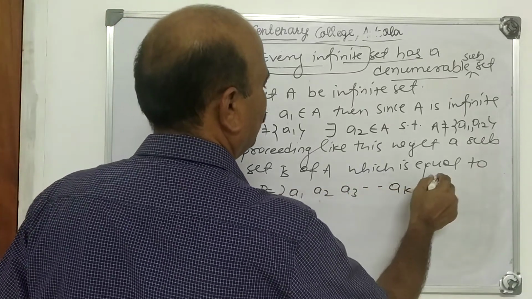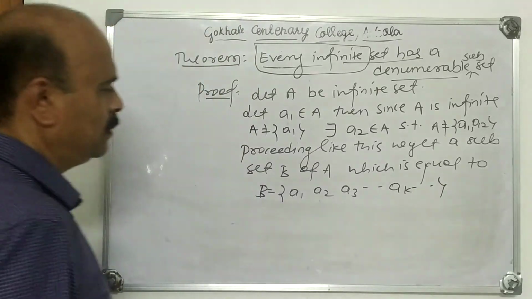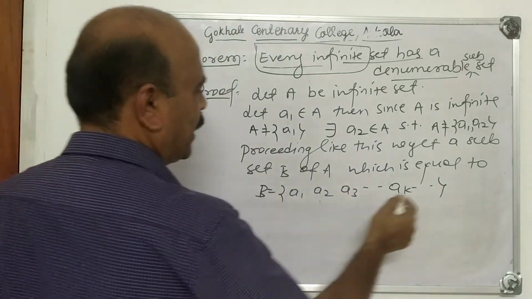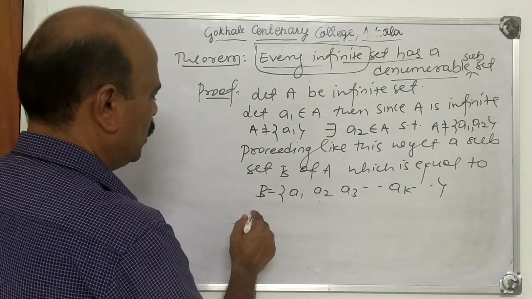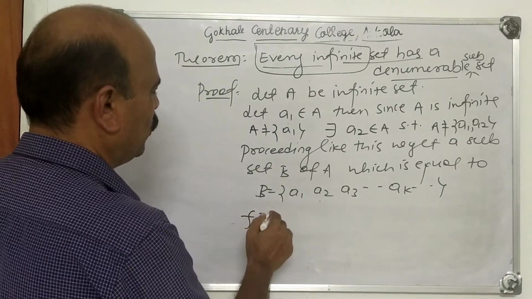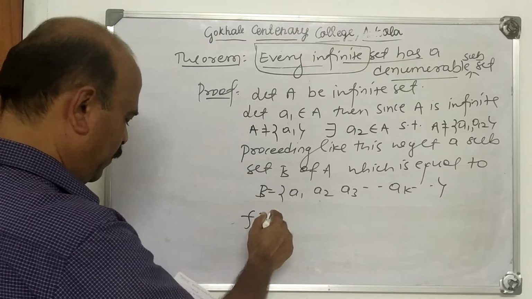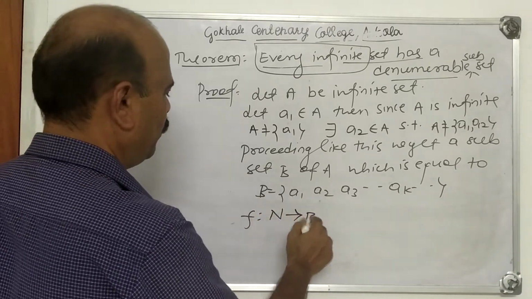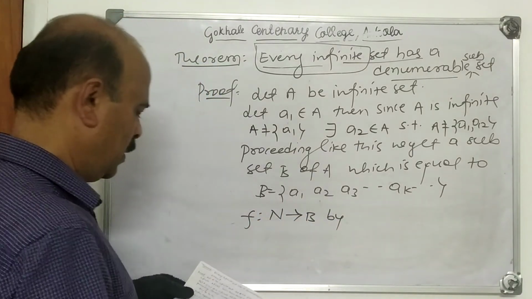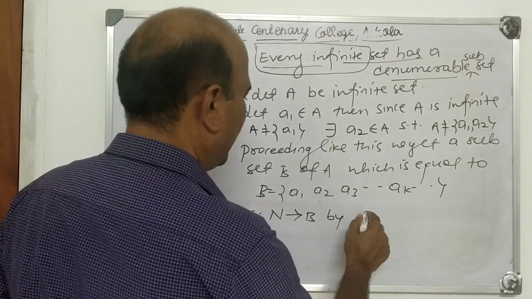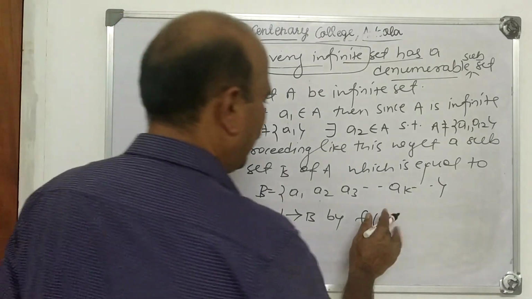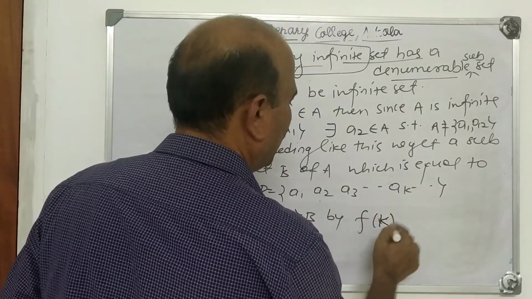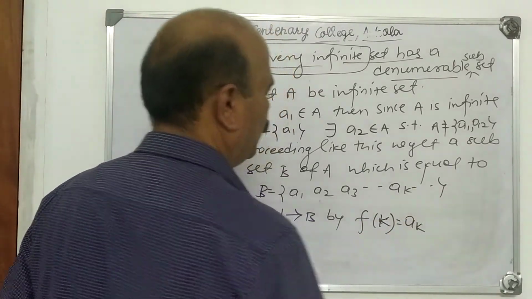It is infinite. Now I claim that B is denumerable because we define a function f from N to B by f of k is equal to Ak.